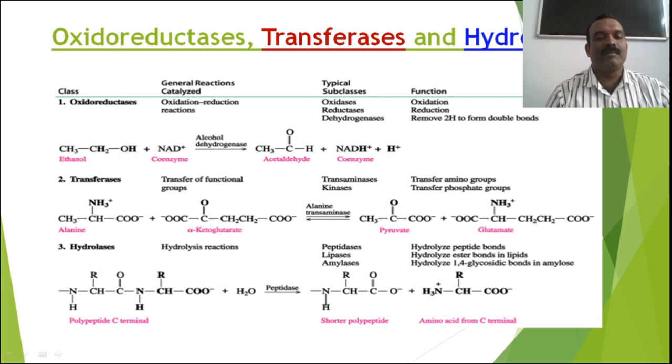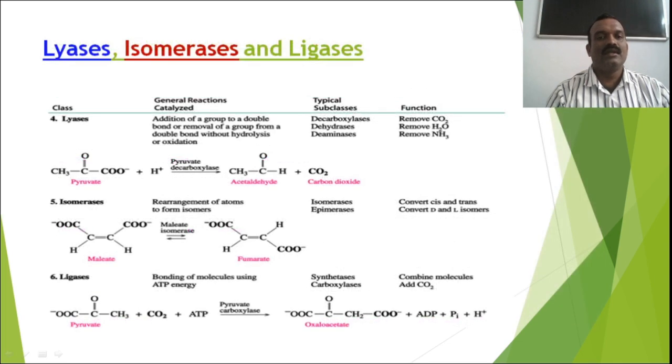Example, peptidase, which hydrolyzes peptide bond. Fourth one, lyases. Lyases are enzymes which are responsible for addition of groups to the double bond or removal of groups. Example, pyruvate decarboxylase, an enzyme which is responsible for the removal of carbon dioxide from pyruvate.